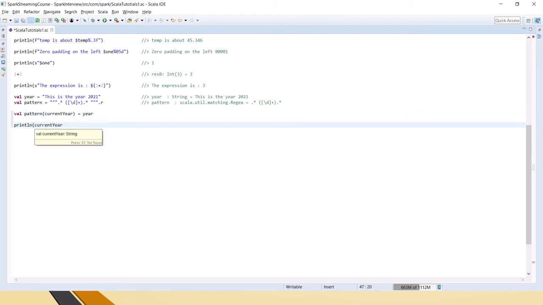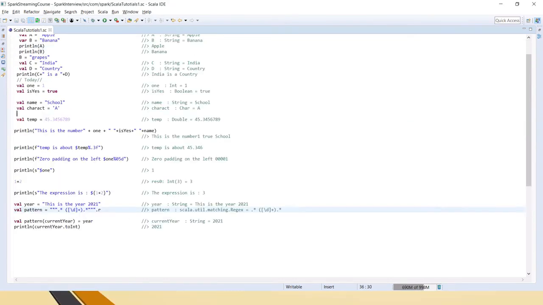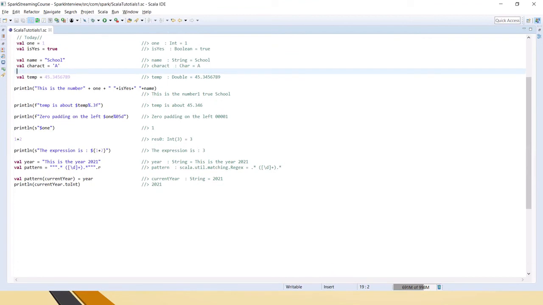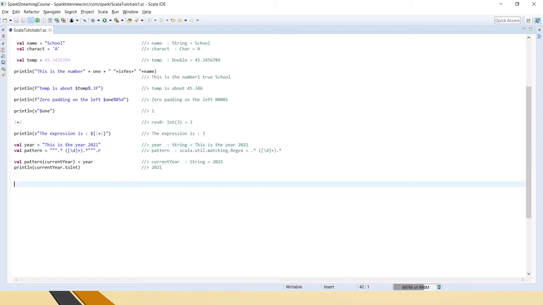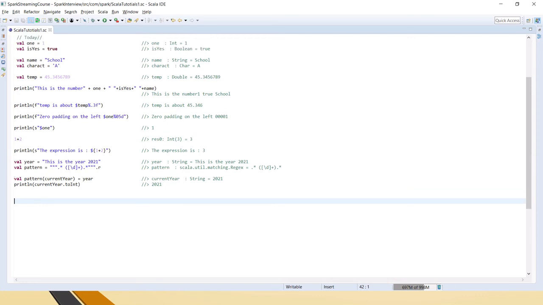Because we are mainly looking for integers, it's always better to use .toInt in Scala. After running, you can see the current year is 2021. So from this string we have retrieved the digits. This is about printing or formatting strings or numbers. You can use f and s. These are about strings.